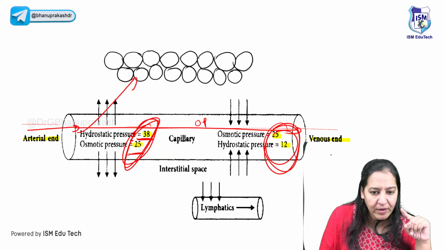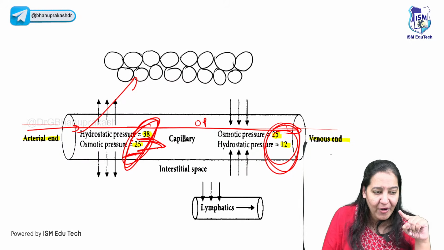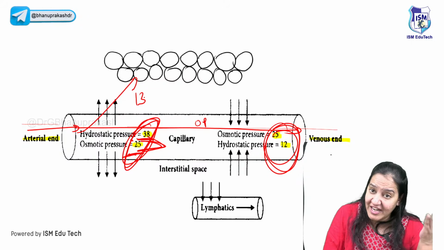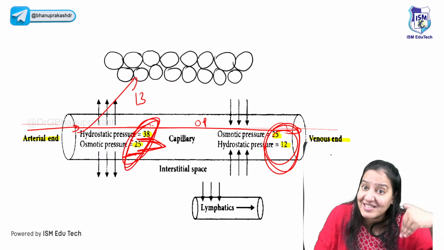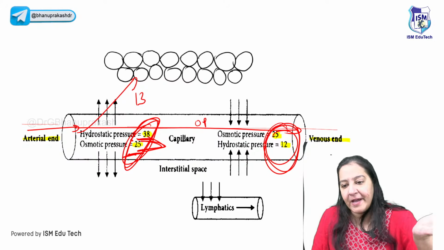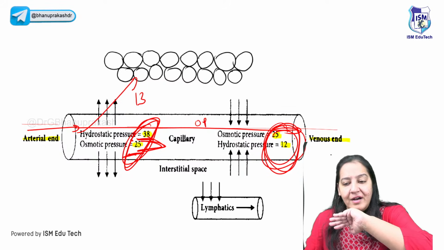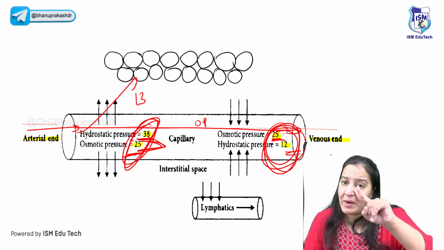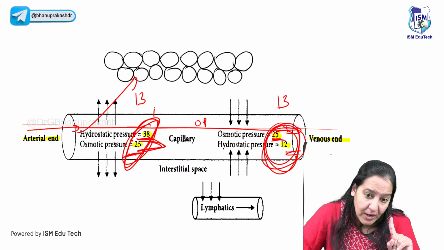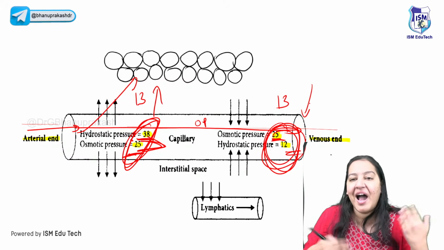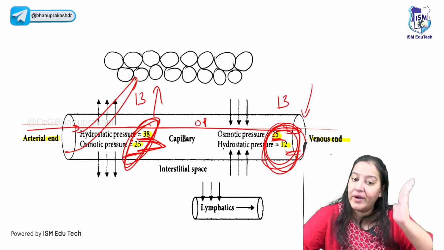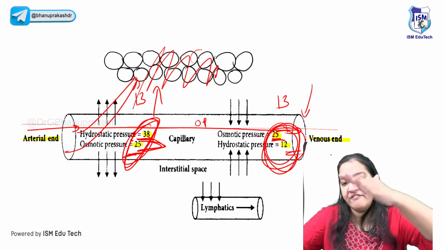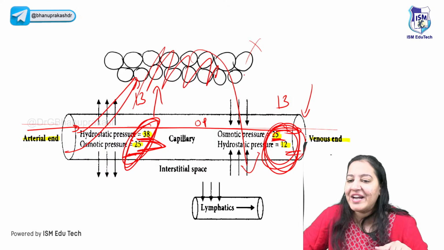Here outward is more, inward is less. So net, if you subtract the two, 38 minus 25, it will be 13, but net is outward. At the venous end, inward is more than outward. Again, 25 minus 12 is 13. Here 13 outward, here 13 inward. I mean to say with 13 mm, the fluid comes out, does the exchange, and with 13 mm the fluid goes in. So there is no edema at the end.